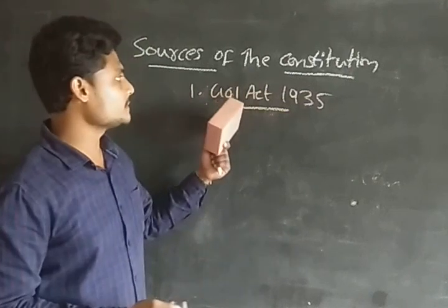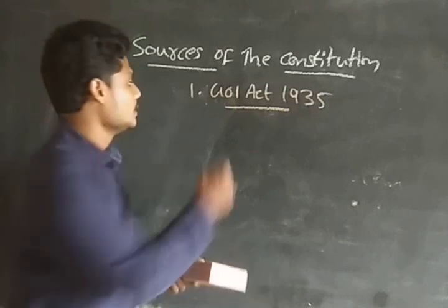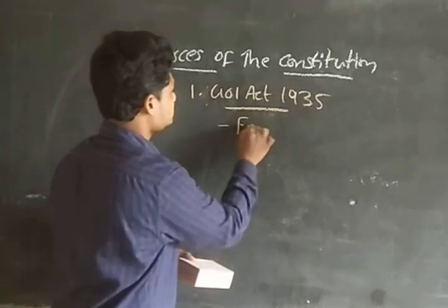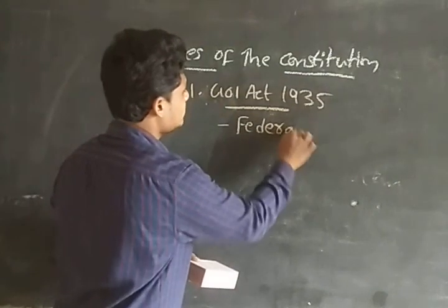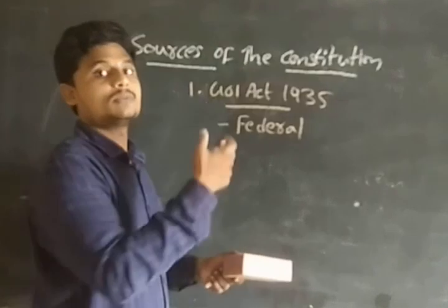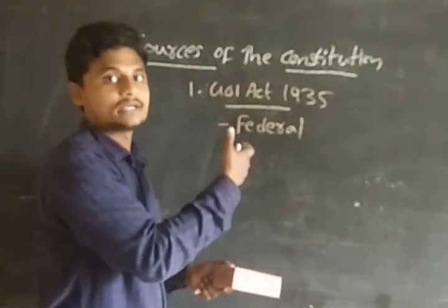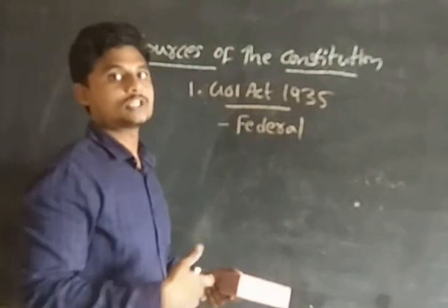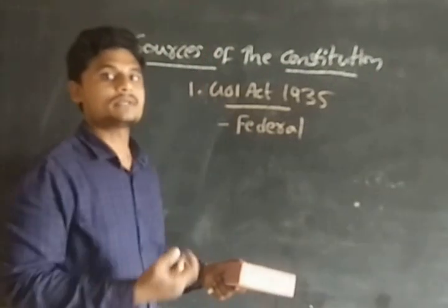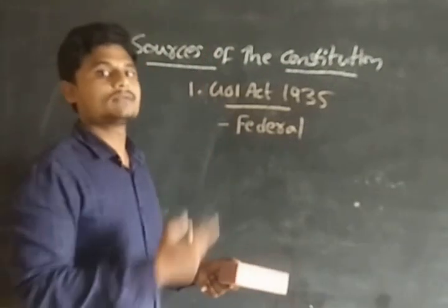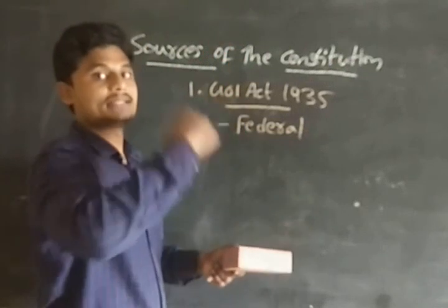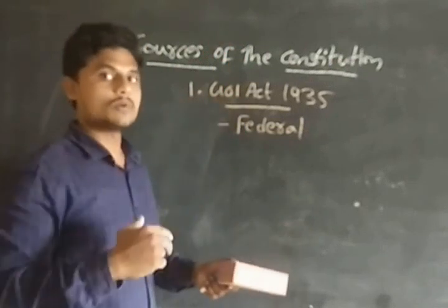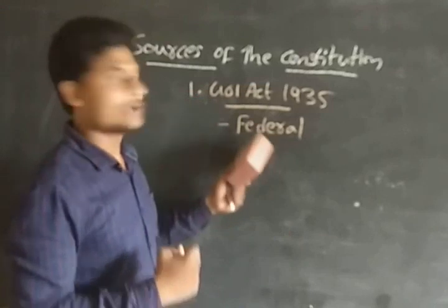From the Government of India Act 1935 we took the provisions of the federal structure. What do you mean by federal? Federal means distribution, means the center, state, okay, and the local panchayats. So this is like distribution, a three-tier system or a four-tier system. Center to the state and division of power at the center, state, and the local bodies, all those things that we can add to the federal structure, guys.